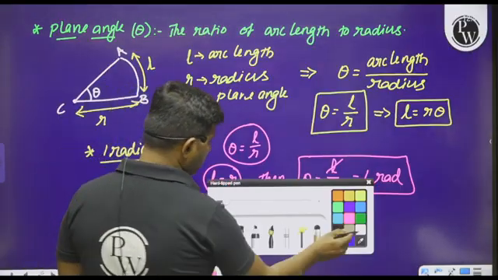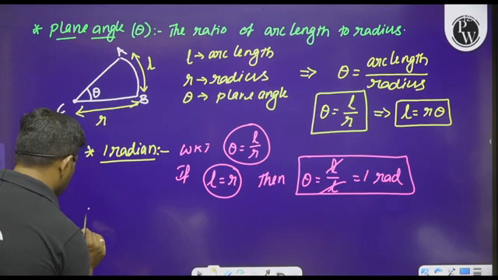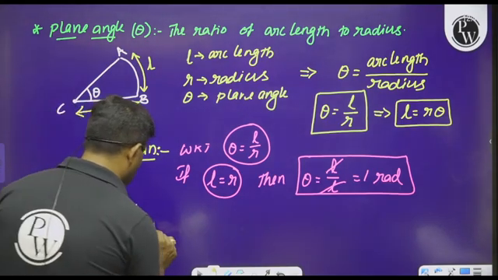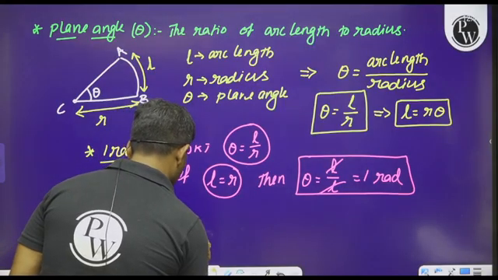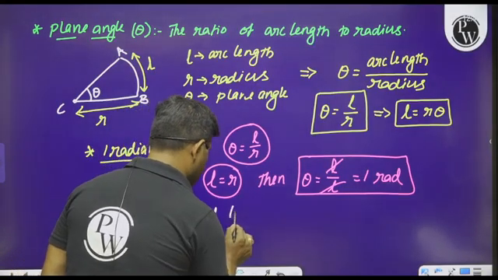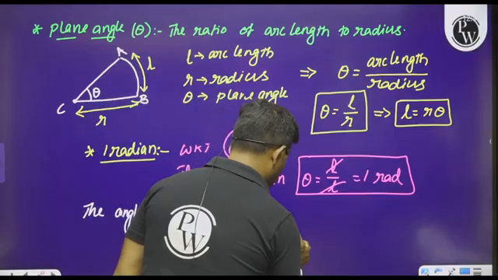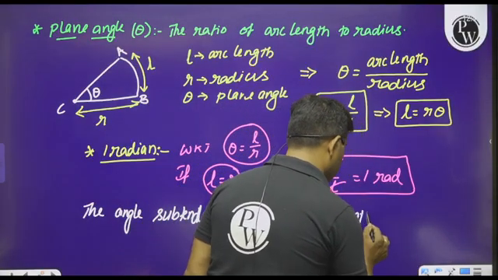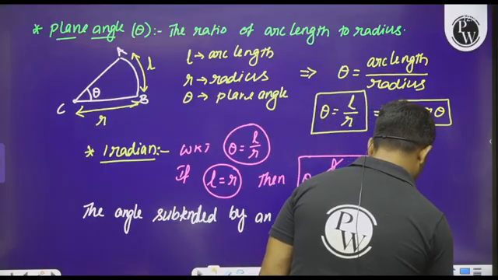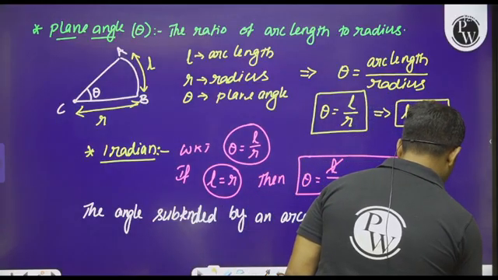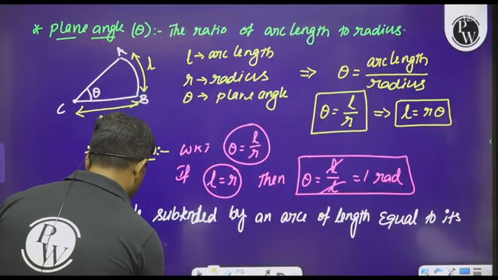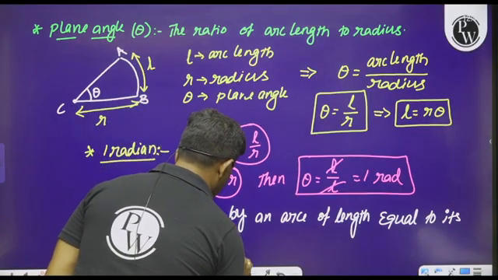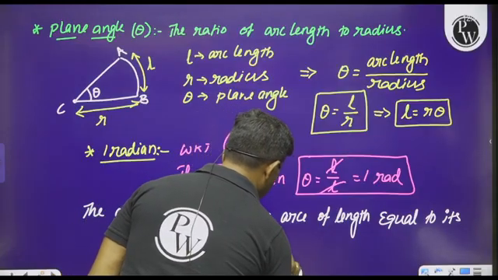If you want, I can write the definition here. Please note down these points clearly. The angle subtended by an arc of length equal to its radius is called 1 radian.